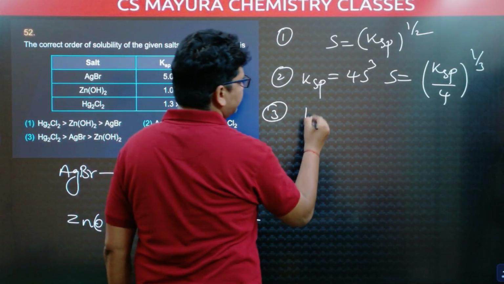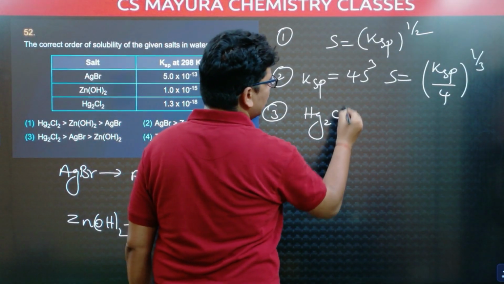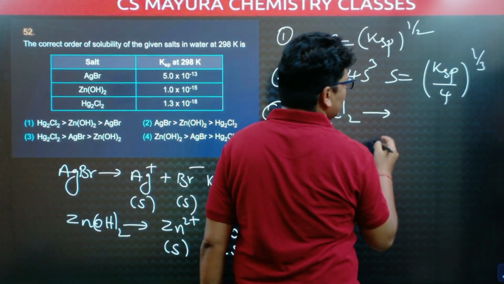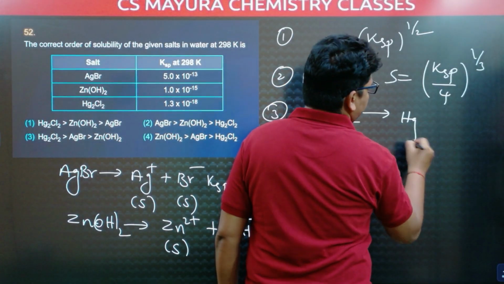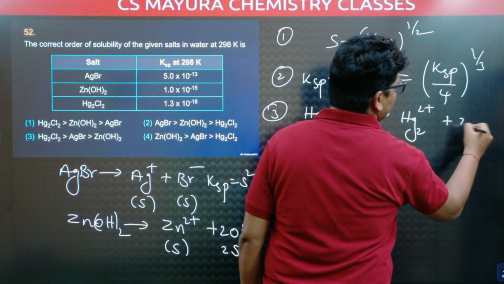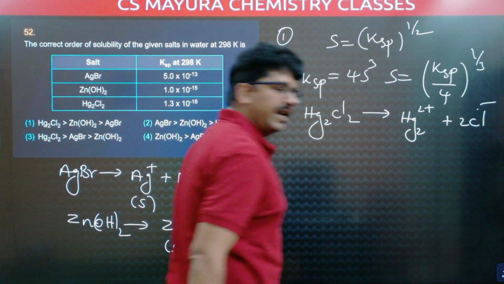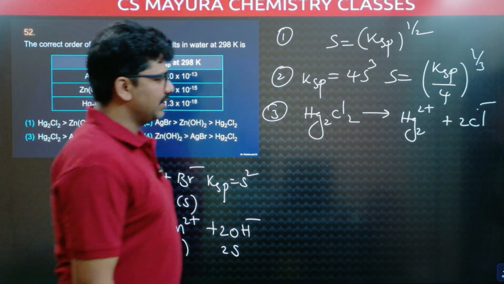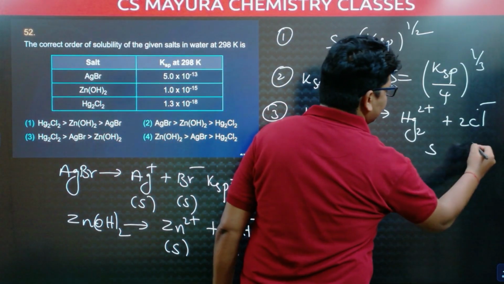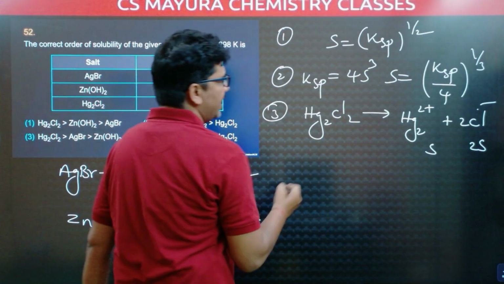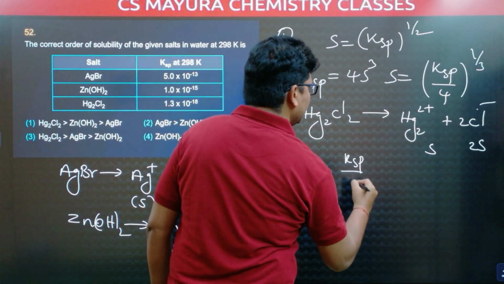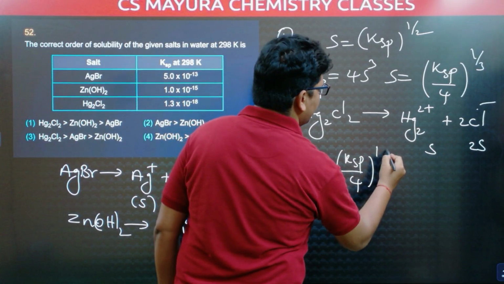This is second one. Now coming to third one. The third one, salt is Hg2Cl2. Here the important point is the Hg2Cl2 splitting is Hg2 2 plus, 2Cl minus. We should not write 2 Hg plus. Hg plus is unstable. So Hg2 2 plus, 2Cl minus. So this is S, this is 2S, same as zinc hydroxide. Here solubility is also Ksp by 4 whole power 1 by 3.